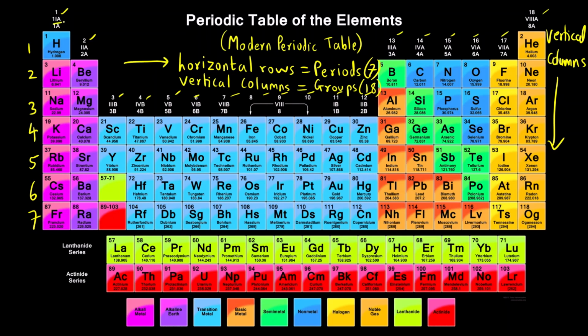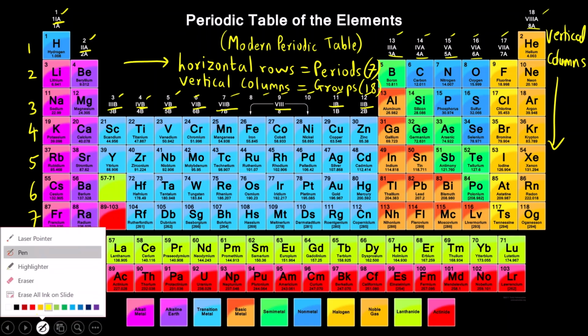If you see, there are some things that are written in Roman numerals. Sometimes this is also used as a name for the groups: 1A, 2A, 3B, 4B, 5B, 6B, 7B, 8, 1B, 2B and so on. Okay, 3A, 4A, 5A, 6A, 7A and 8A. This was the older nomenclature of the groups. So this was the basic information about the groups and the periods.